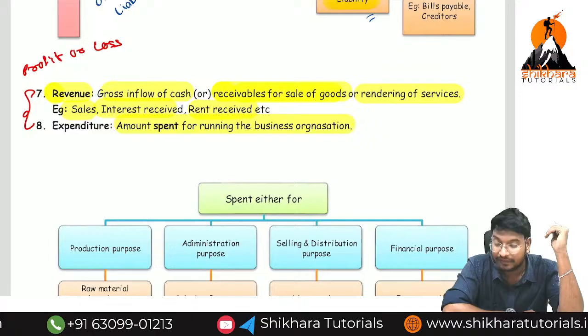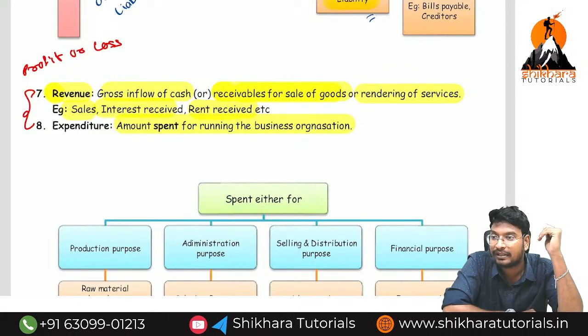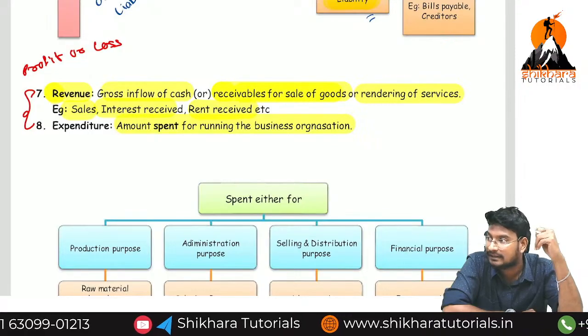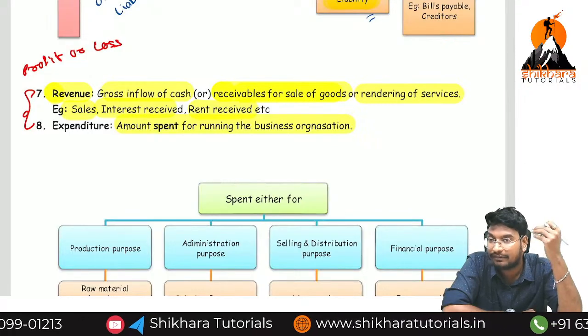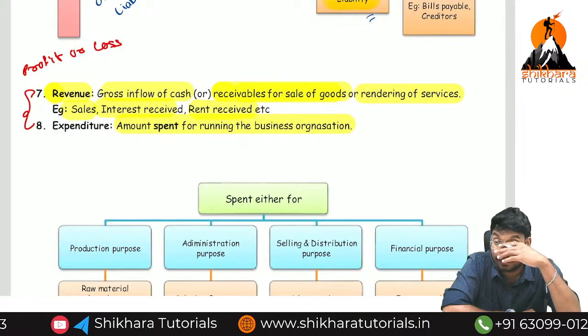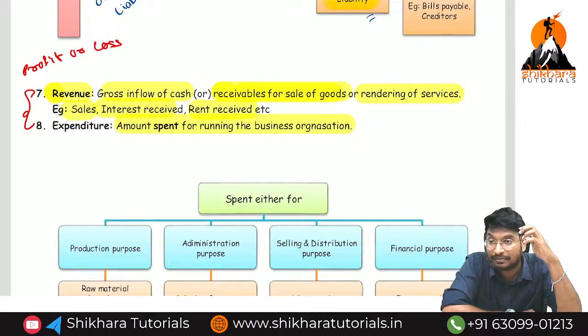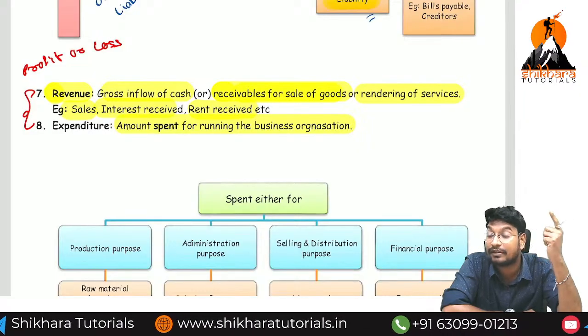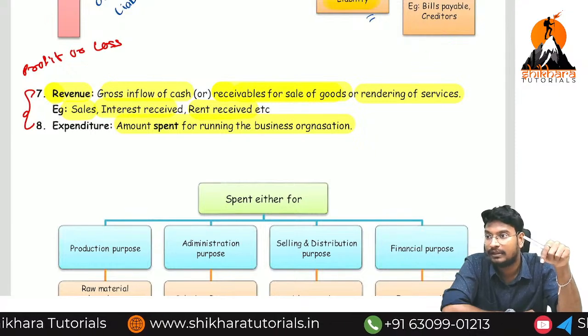Next, what is the meaning of expenses? Amount spent to run the business is called expenses. For example, rent, salaries, electricity, advertisement, maintenance expenses. There are so many. All these are called expenses. We are incurring them for the purpose of business, only for the purpose of business.